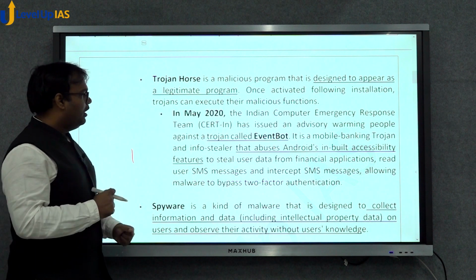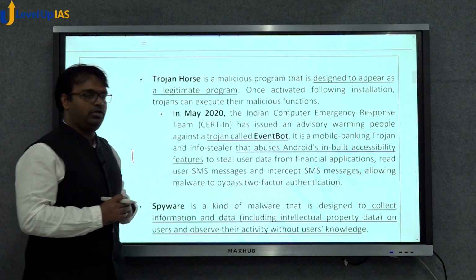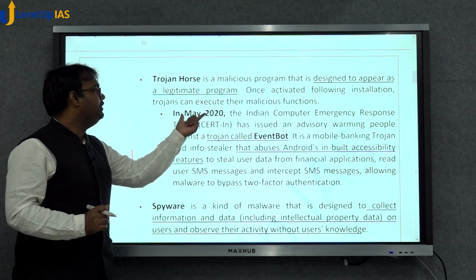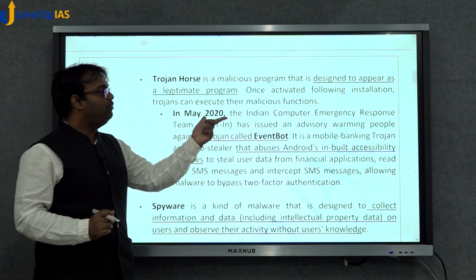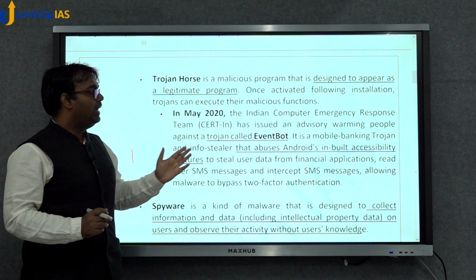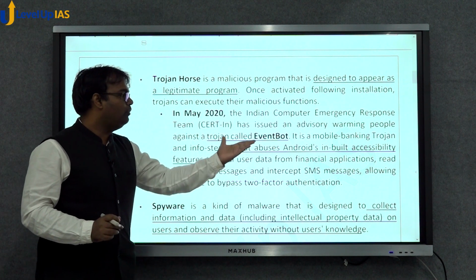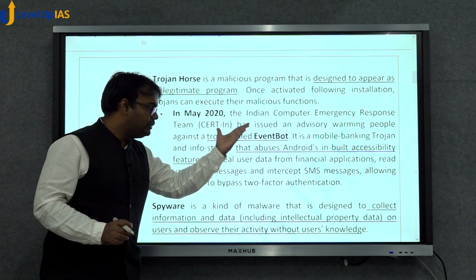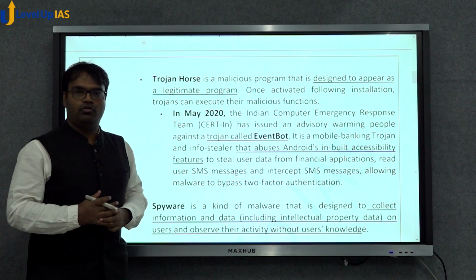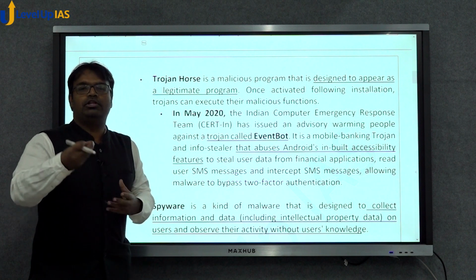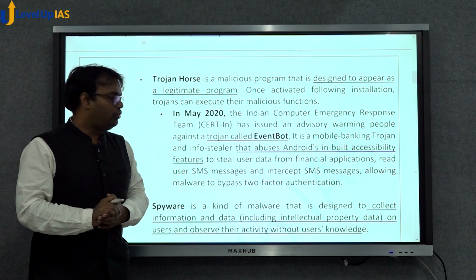For example, a Trojan called EventBot was in news in May 2020 when Computer Emergency Response Team had issued an advisory warning people against this EventBot, which was stealing banking information of people using some loophole that was available in the Android software.